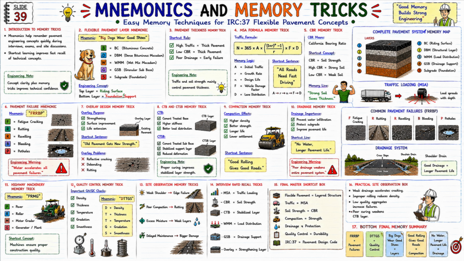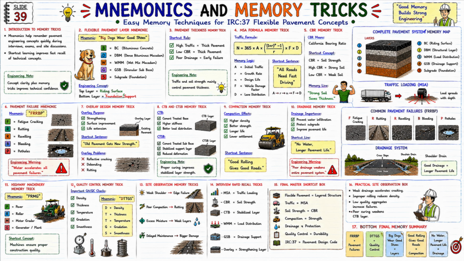Now let's look at site observation memory tricks. Weak shoulder, edge failure. Poor compaction, rutting. Excess moisture, weak layers. Delayed maintenance, bigger damage. And these are practical site engineering observations. Now let's see interview rapid recall tricks.